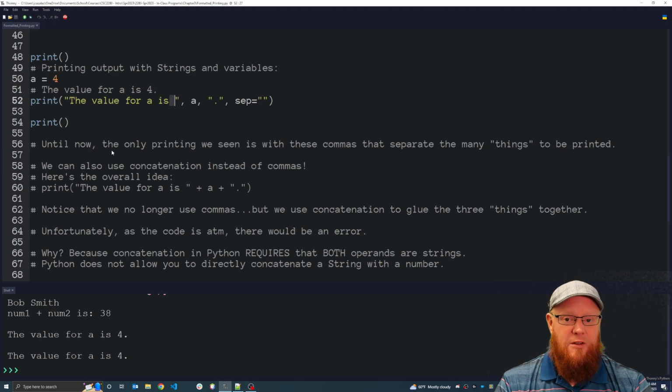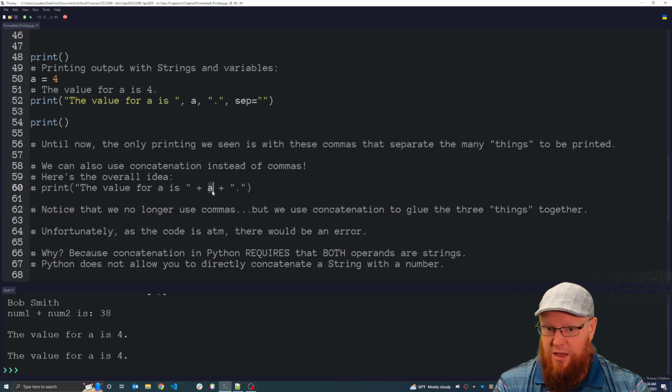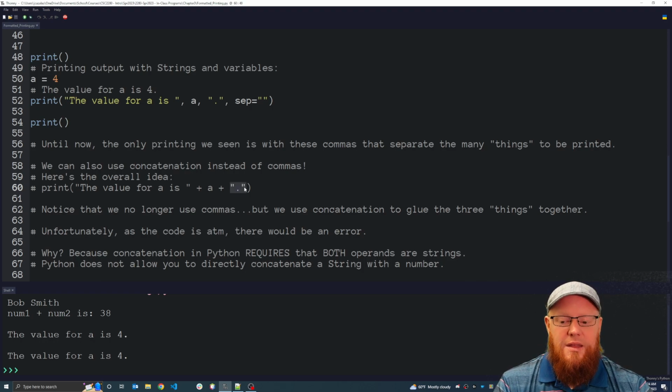There's also a method of printing where we don't use commas, but instead we use concatenation. So here's the overall idea, where when I want to print the value for A is 4, consider this print statement. The value for A is, and then I concatenate the variable A, which contains 4, and then I concatenate this period afterwards. So this no longer has commas, but instead we're using concatenation to glue together those 3 parameters, those 3 things, if we will.